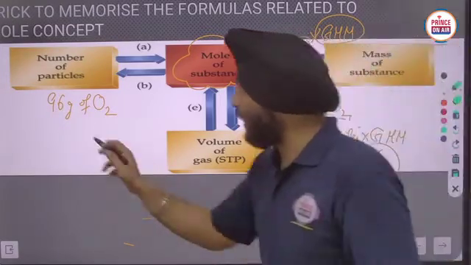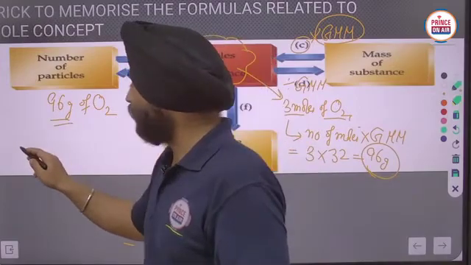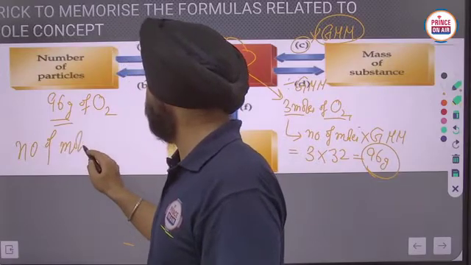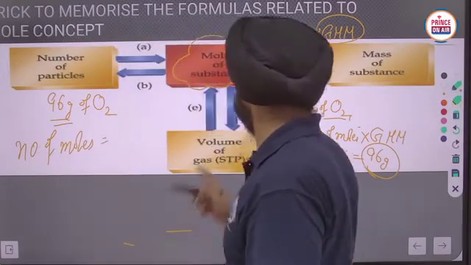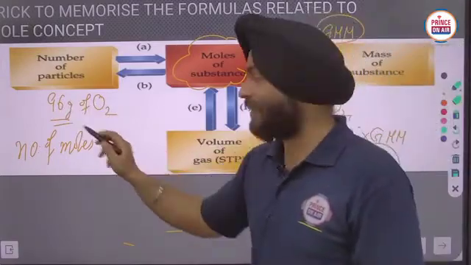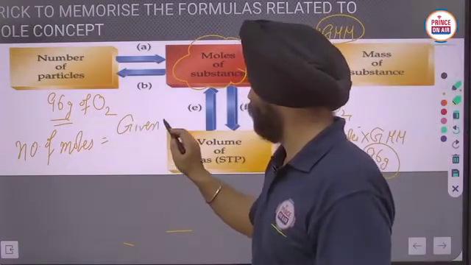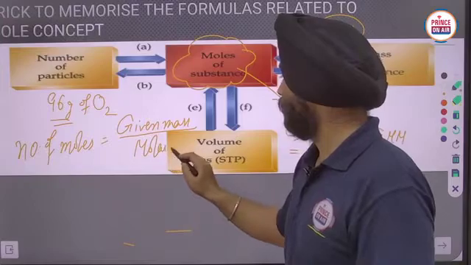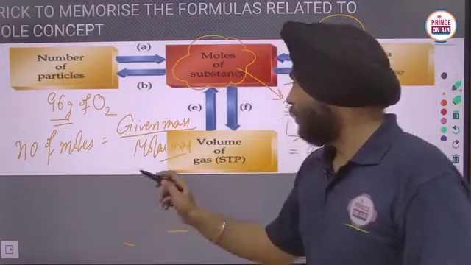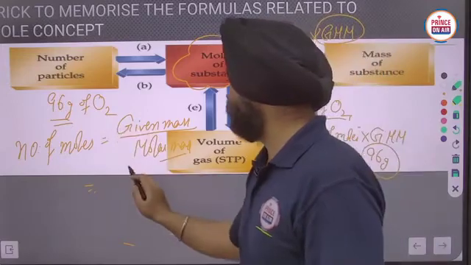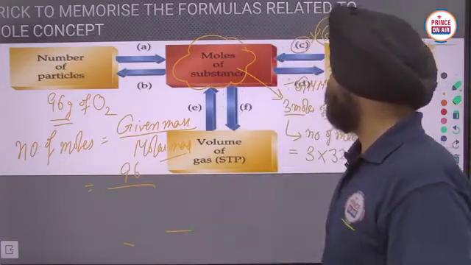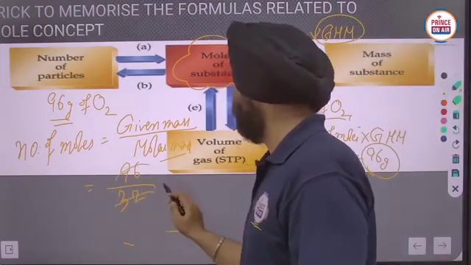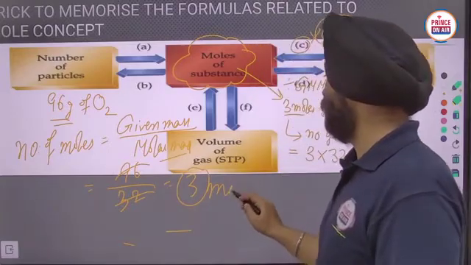So the number of moles will be given mass upon molar mass. Given mass is 96 gram, and molar mass of the oxygen molecule is 32. By cancelling, we get 3, and 3 mole is the right answer.